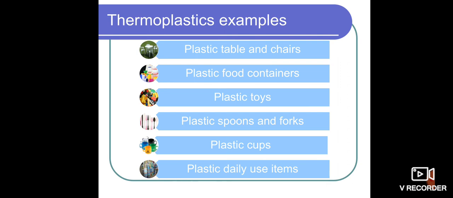Plastic tables and chairs, plastic food containers, plastic toys, plastic spoons and forks, plastic cups, plastic daily use items, these are all made with the help of thermoplastics. These are all the best examples for thermoplastics. I hope you understand this, dear children.